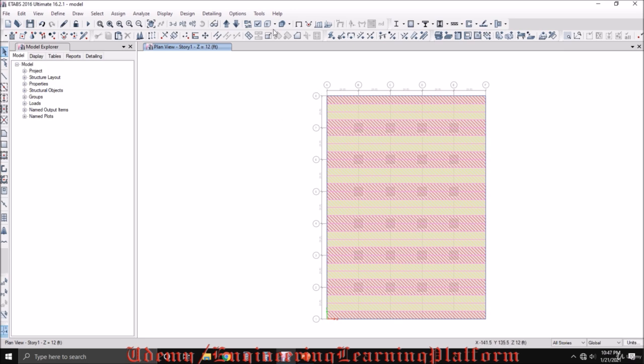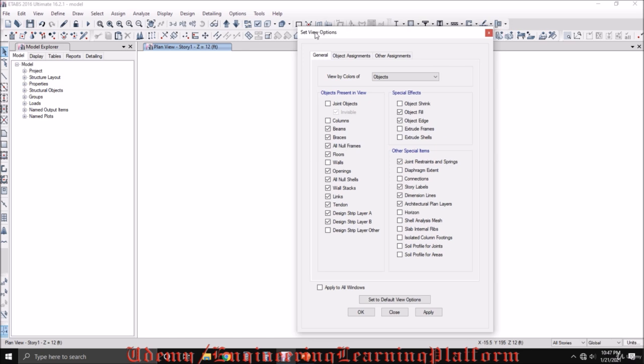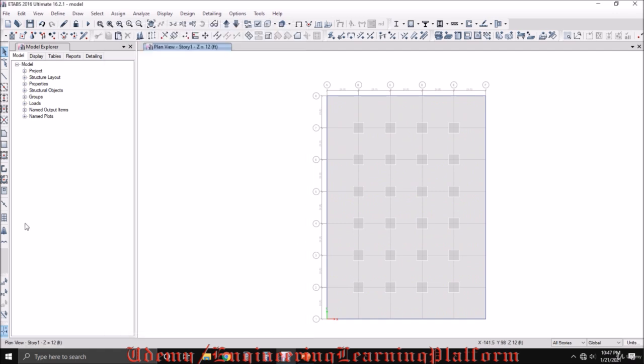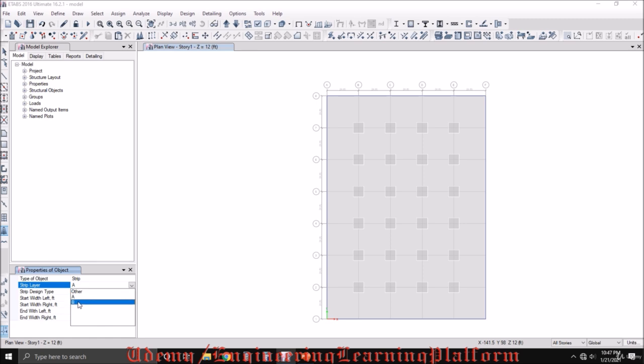you can turn on or off the visibility of the strip widths from here. I'm turning off the visibility of design strip layer A for simplicity, so I can draw in layer B. Starting with the column strip. Undo this as it is going out of the slab.